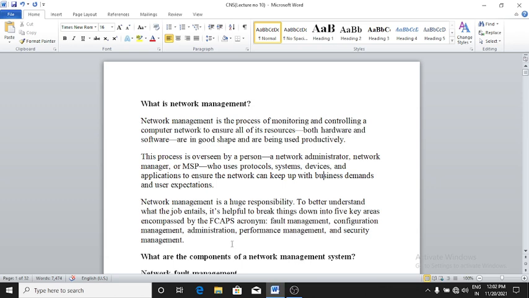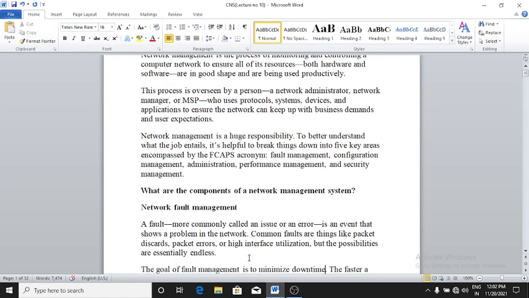Network management is a huge responsibility. To better understand what the job entails, it's helpful to break things down into the five key areas encompassed by the FCAPS acronym: fault management, configuration management, administration, performance management, and security management. Okay, what are the components of a network management system?